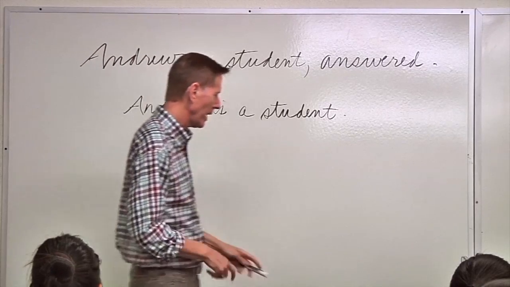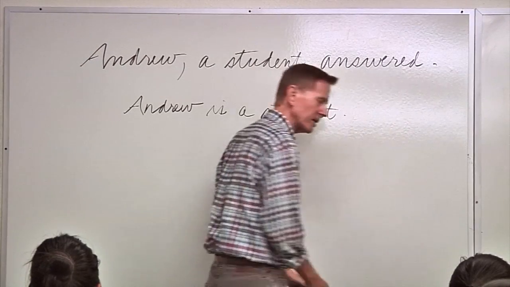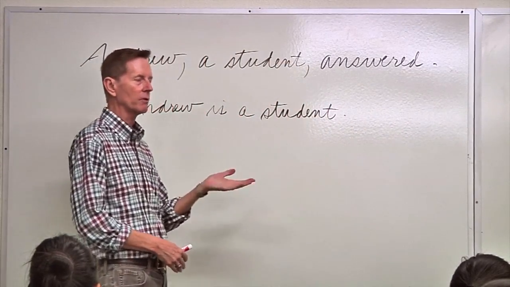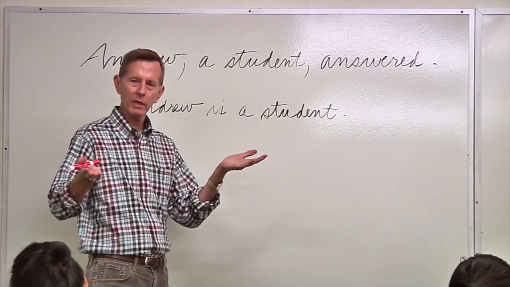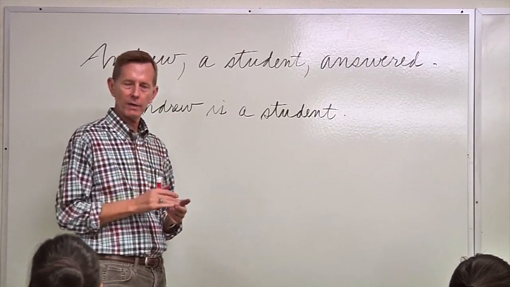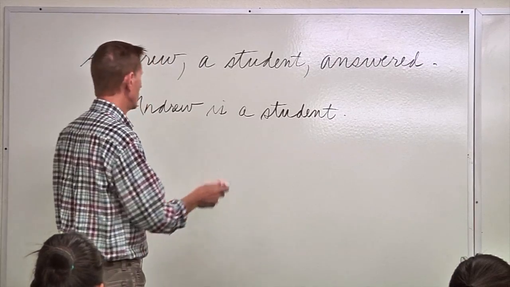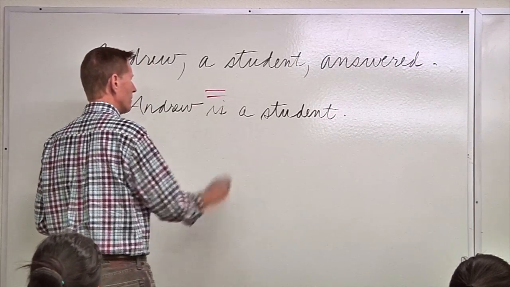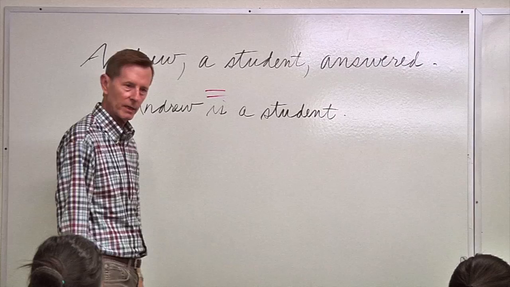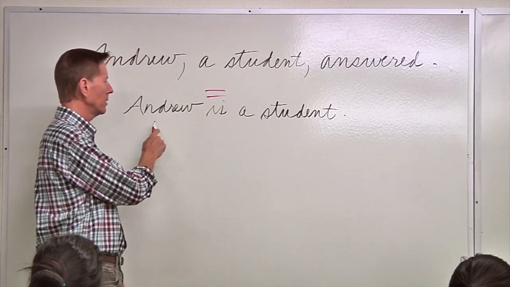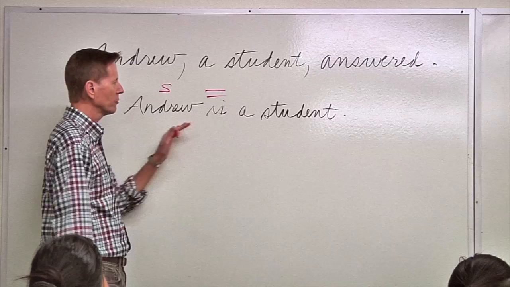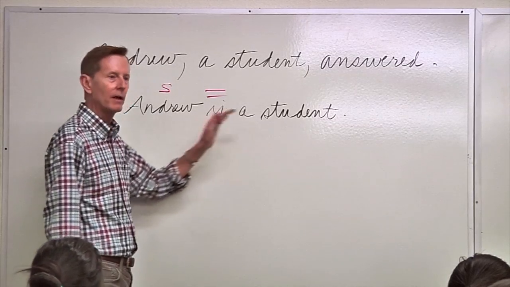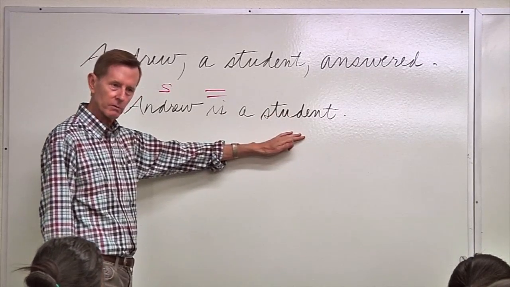But actually, what we have is just an equation, just like in math. You can have 3 plus 5 equals 4 plus 4, 8 equals 2 plus 6. Whenever you have that, the equal sign, this is equal to that. So here is the verb, who is, Andrew is the subject. Andrew is what? Andrew is student.